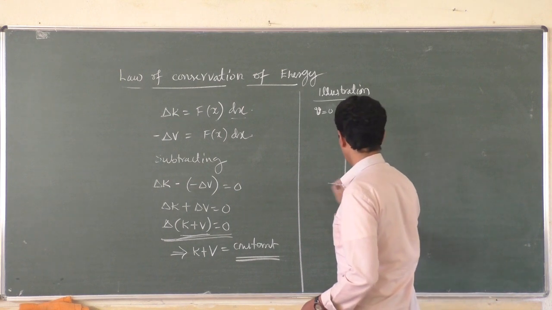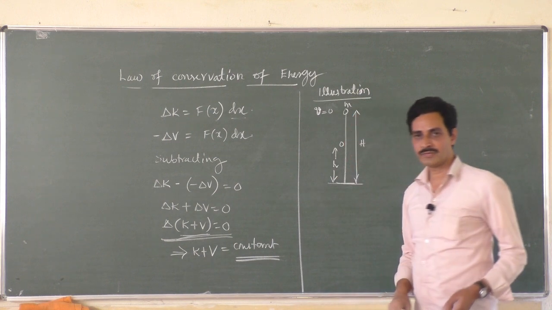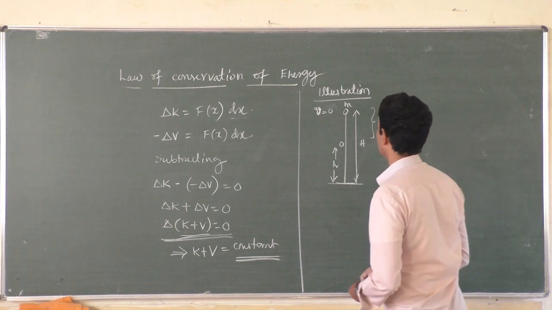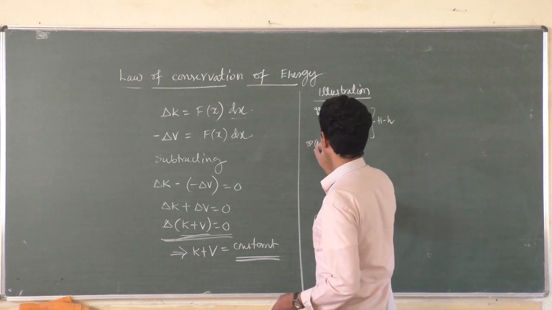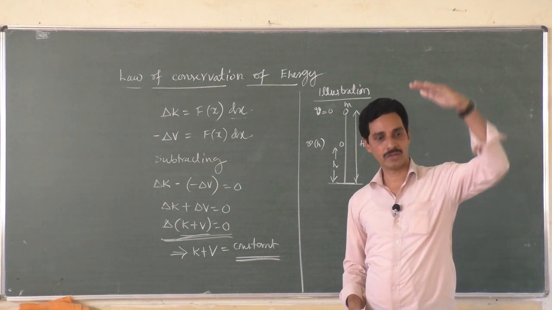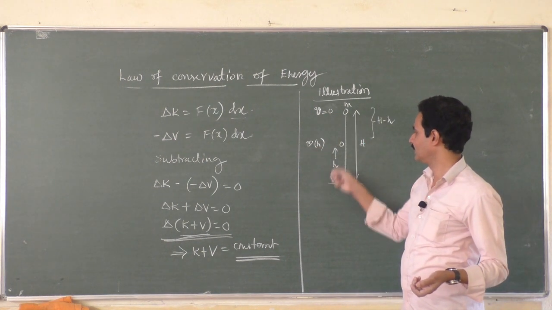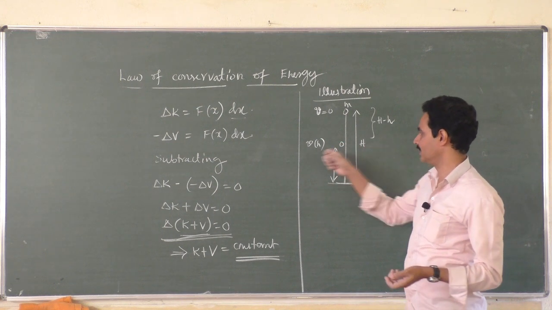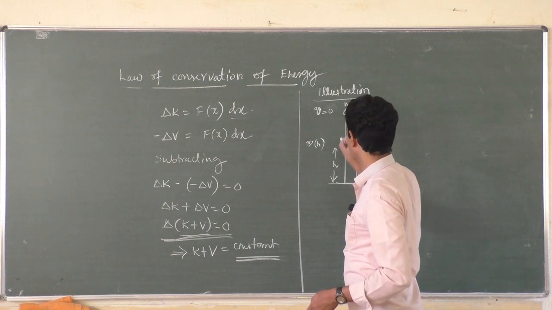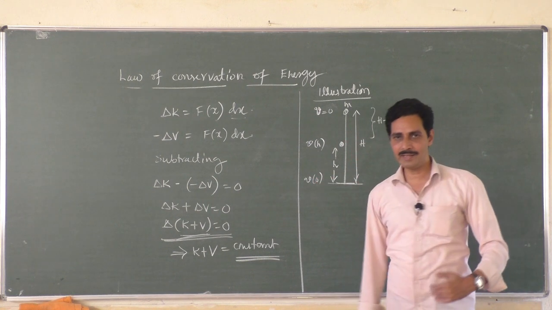Let it be at a height h from the ground after a certain time. So let this be h, small h. After traveling through a distance of H minus h, let its velocity be v when it is at a height h from the ground. So consider a body of mass m dropped from a height capital H from the ground. Initial velocity is 0, and by the time it reaches a height h from the ground, which is smaller than the capital H, its velocity is v of h. And finally we will take its velocity by the time it reaches the ground as the velocity at the 0th position, that means at a height 0 from the ground.